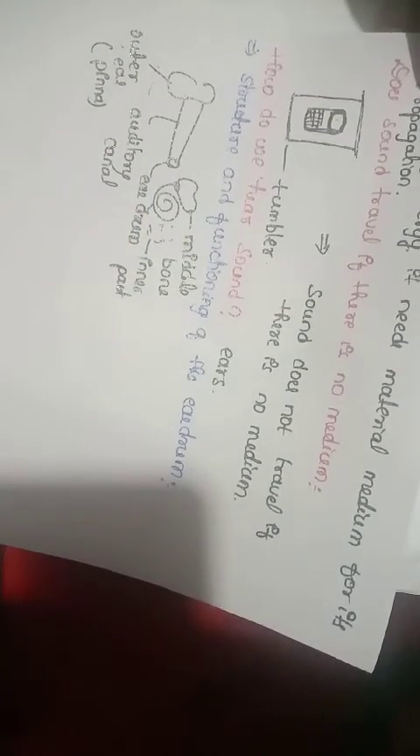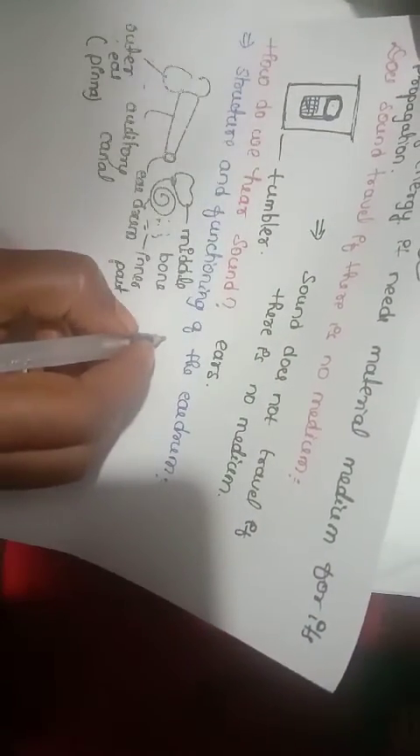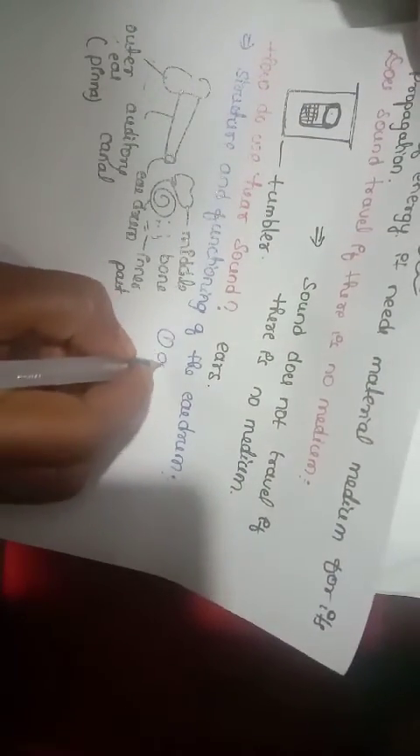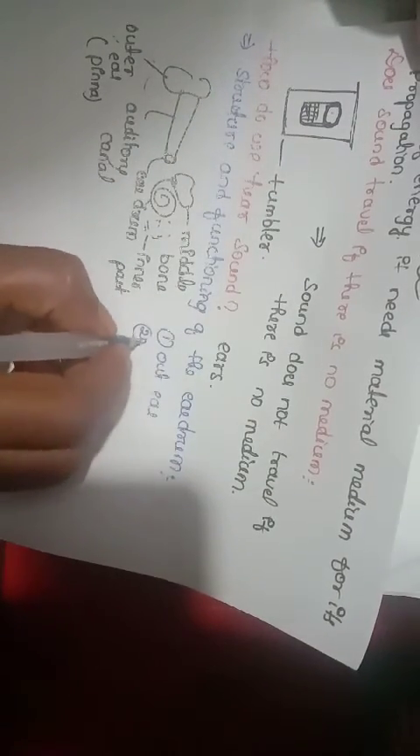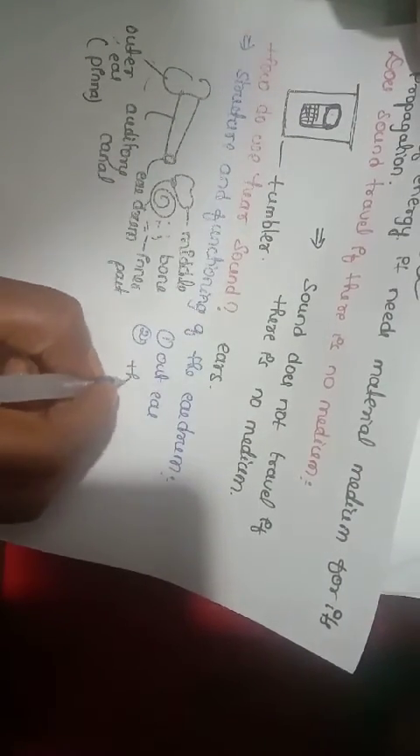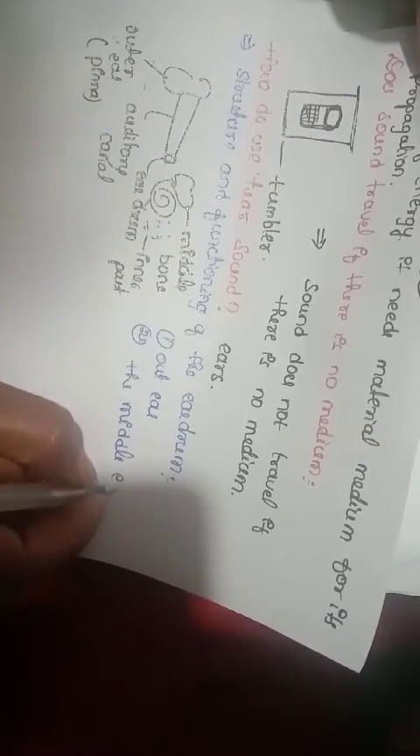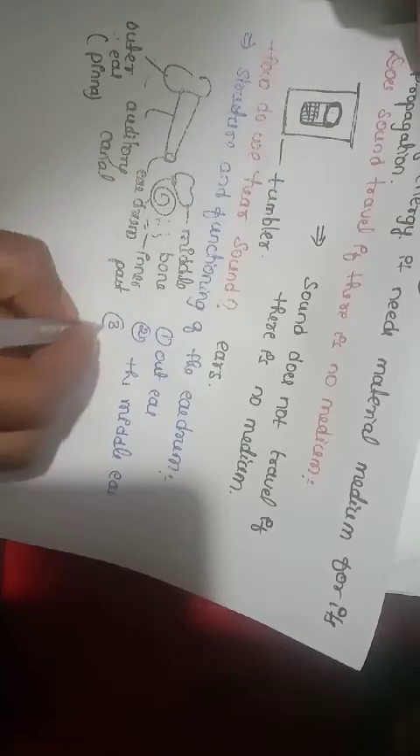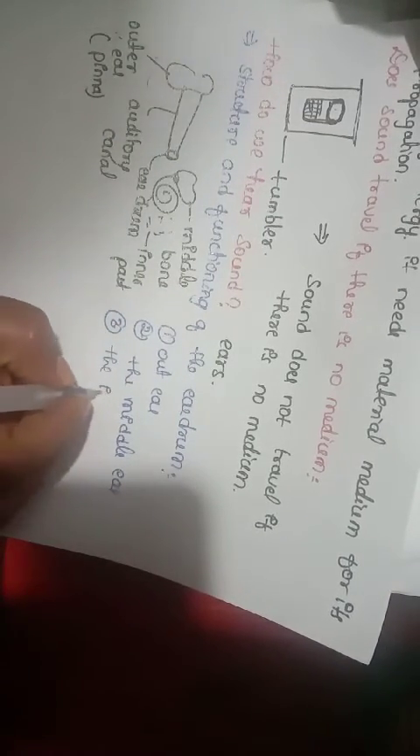So the ear consists of three parts, right? What are they? The outer ear, the middle ear, and the inner ear.